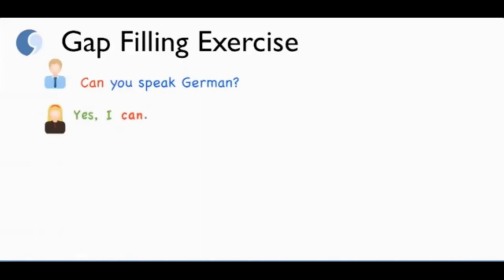In this exercise, I'd like you to choose among the modal verbs. Let's begin. You speak German. Can you speak German? Yes, I can. I speak it fluently when we lived in Germany. I could speak it fluently when we lived in Germany.